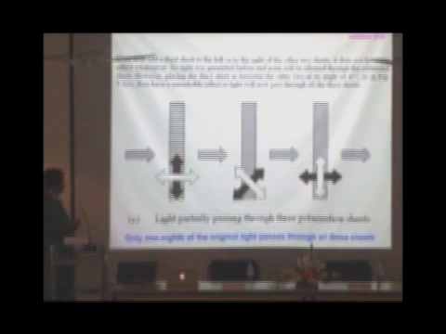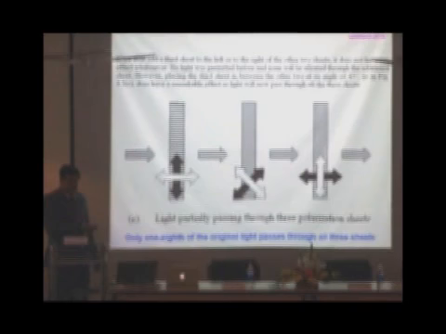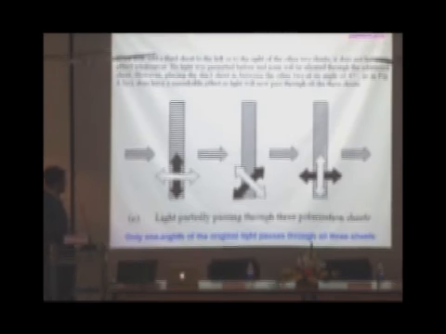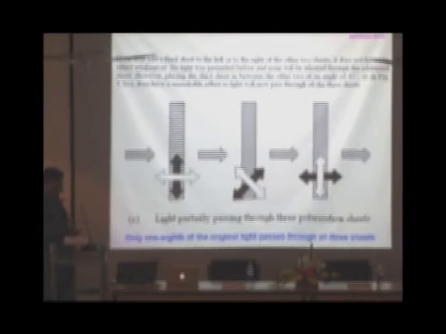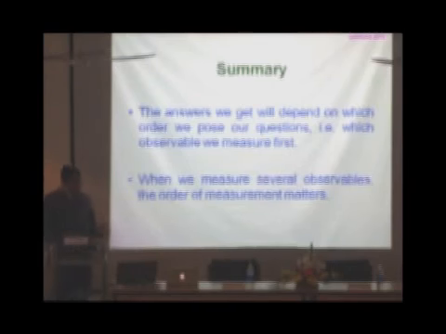However, if we place the third sheet in between the other two at an angle of 45 degrees as shown, it does have a remarkable effect as light will now pass through all the three sheets. However, only 1/8 of the original light passes through all the three sheets. But still, introducing this in the middle changes how things work. So, the summary is that the answers we get will depend on which order we pose our questions. That is, which observable we measure first. Second, when we measure several observables, the order of measurement matters.